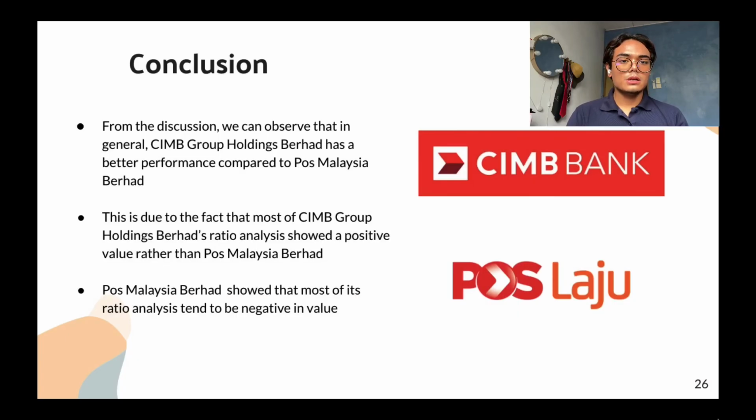Last but not least, we can conclude that in 2017, 2018, 2019, and 2020, CIMB Group Holdings Berhad had a better performance compared to Pos Malaysia Berhad. This is because most of the ratio analysis for CIMB Group Holdings Berhad is positive in value, whereas most of Pos Malaysia Berhad's ratio analysis tends to be negative in value.